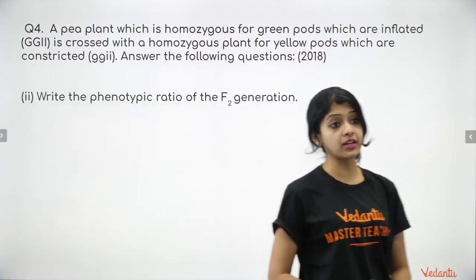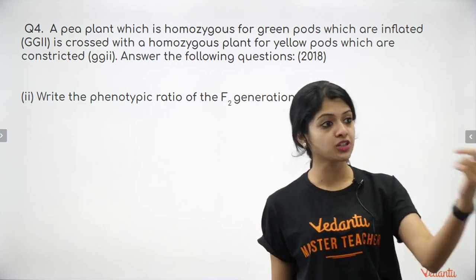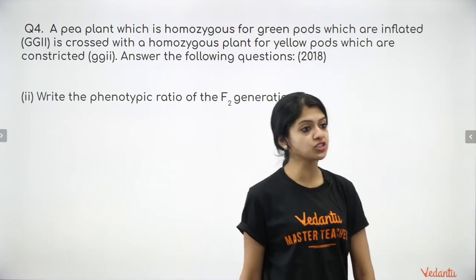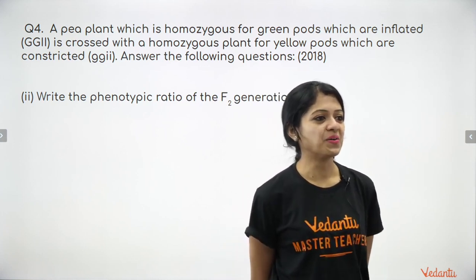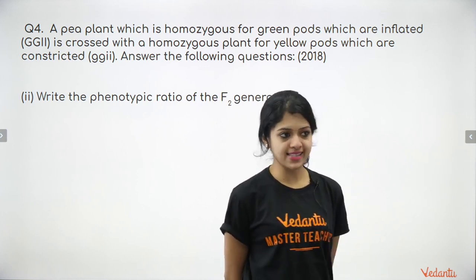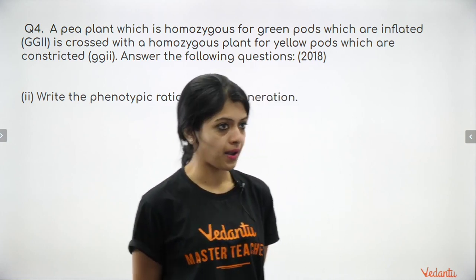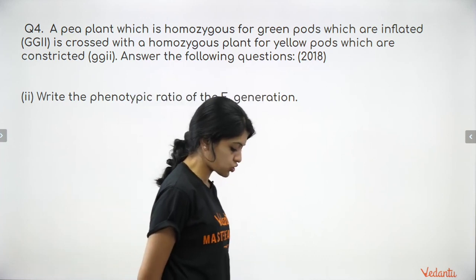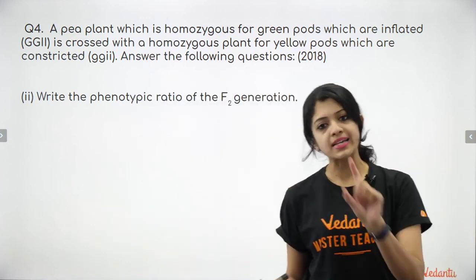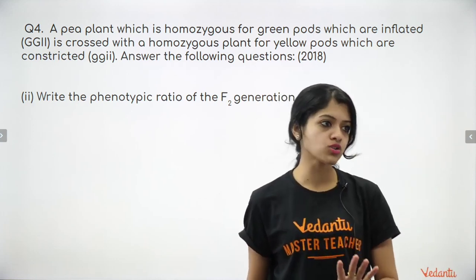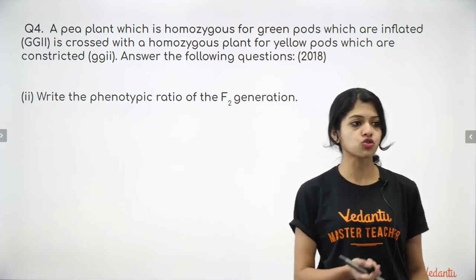Write the phenotypic ratio of the F2 generation. Somebody gave me the answer to this question in the previous one. Yes, children? Okay. Bhavita says the answer first this time. 9:3:3:1. Okay, that is the phenotypic ratio for the F2 generation. Those of you who are not clear with that, please sit down with paper and pen, work it out and see what you're getting. Okay, you must get the ratio as 9:3:3:1.